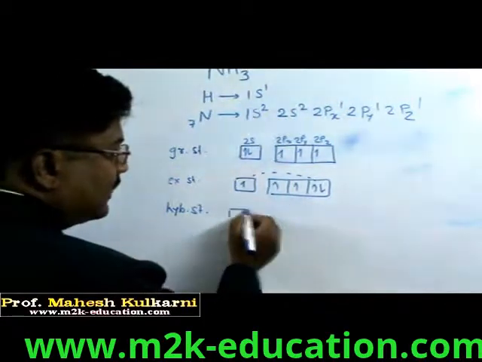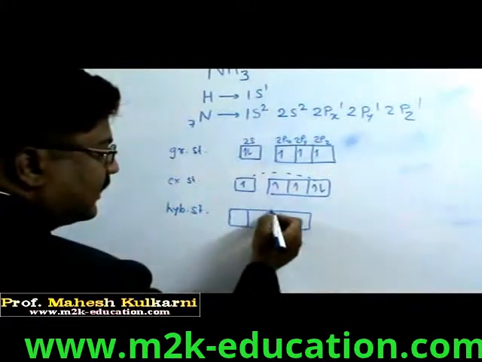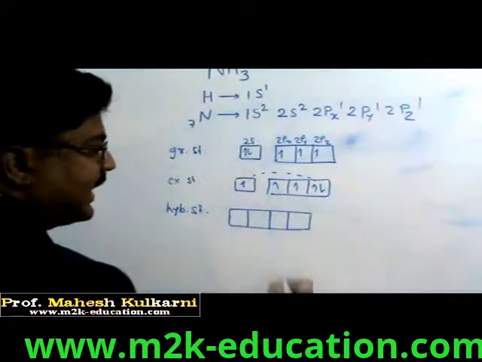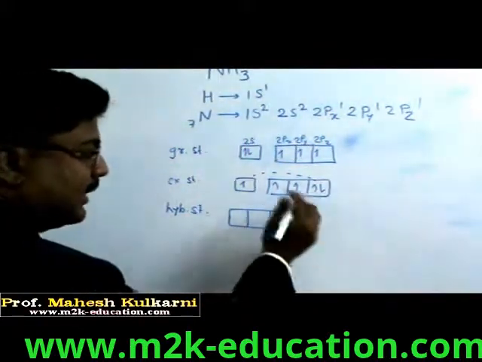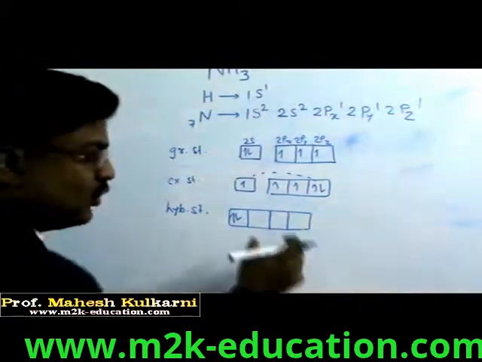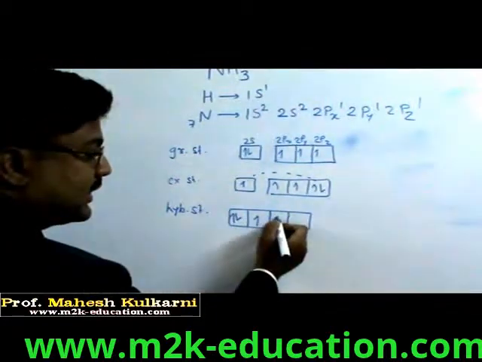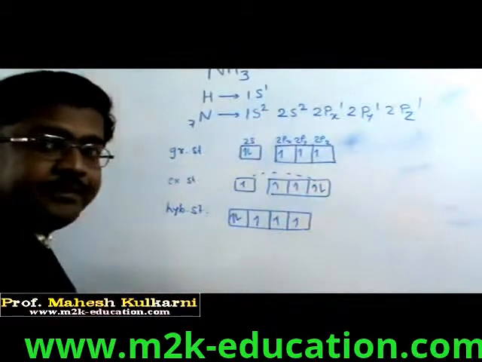We can have, sorry, not 4, we can have 3 unpaired electrons and 1 pair. So now I am showing here because this is degenerate, so there is no meaning that electron pair is here, here, here, anywhere. And 3 electrons are unpaired.